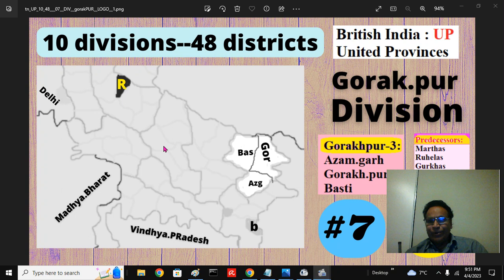It's the Gorakhpur division, the Purbiya land, the Purvanchal region of United Provinces, that is in the Bhojpur region. The 3 districts it has are very easy: Gorakhpur district, Basti district and Azamgarh district.